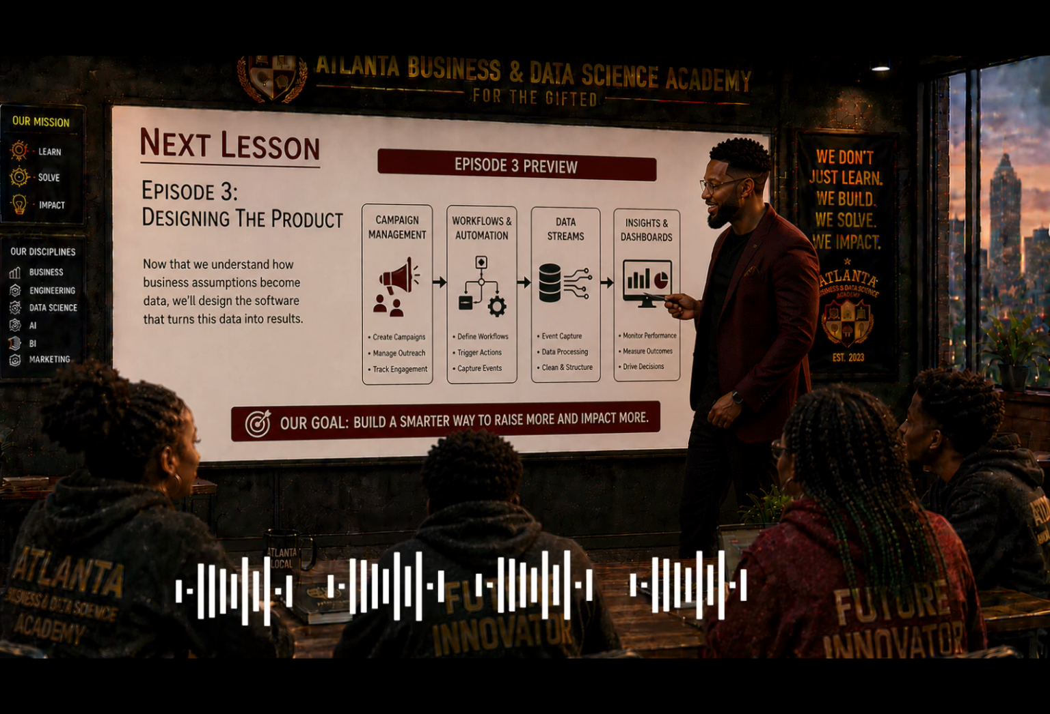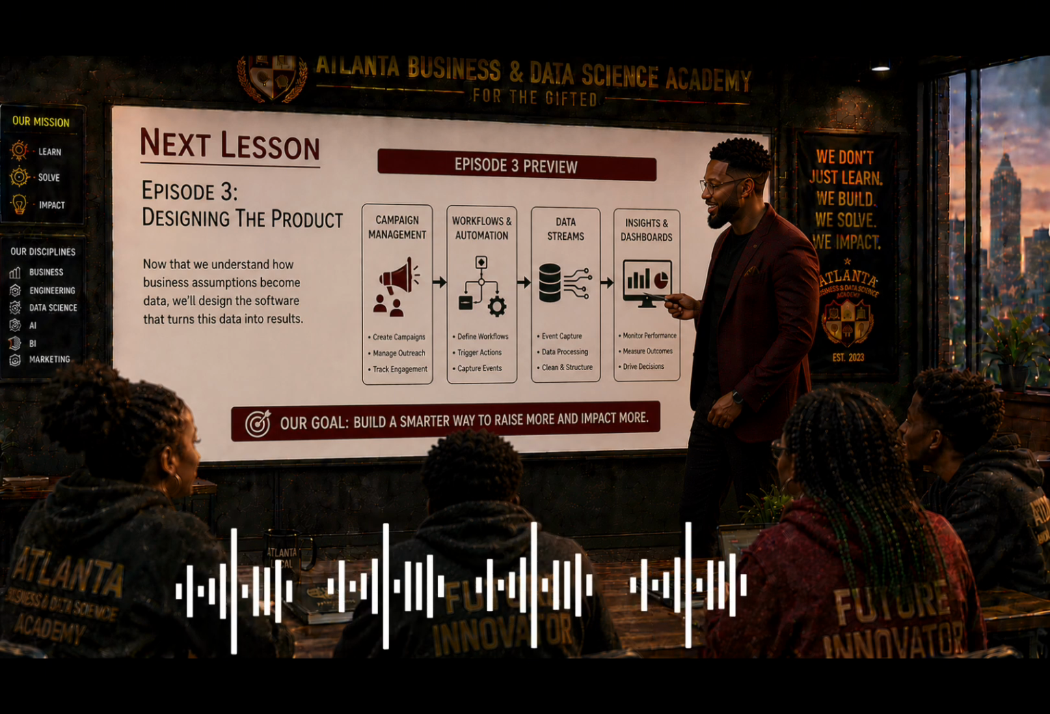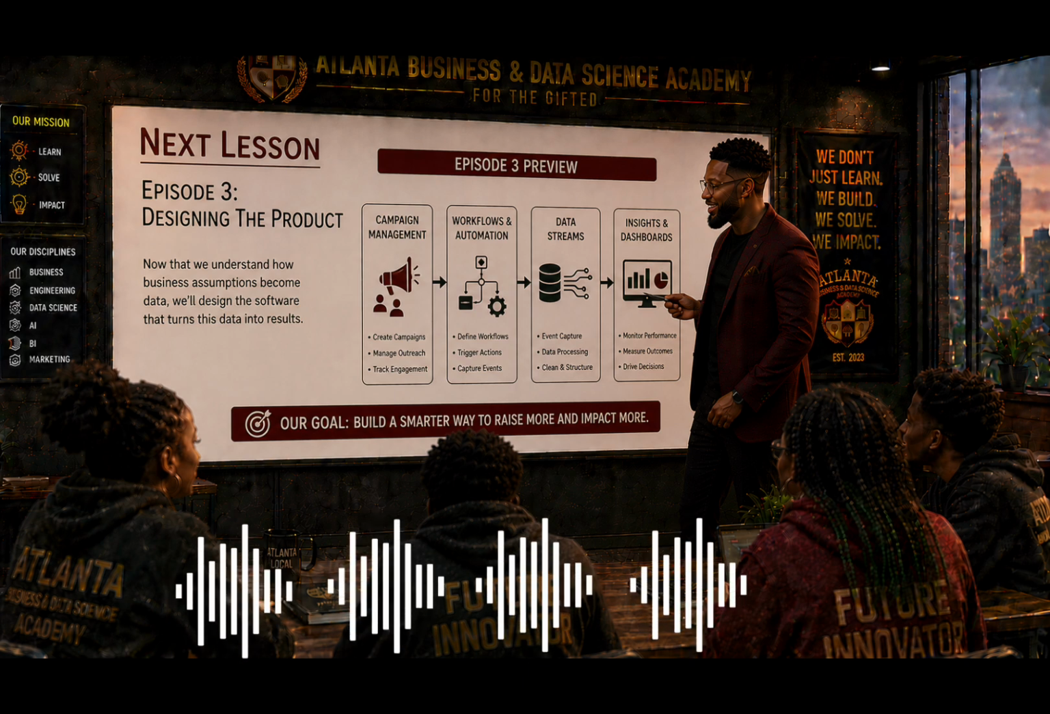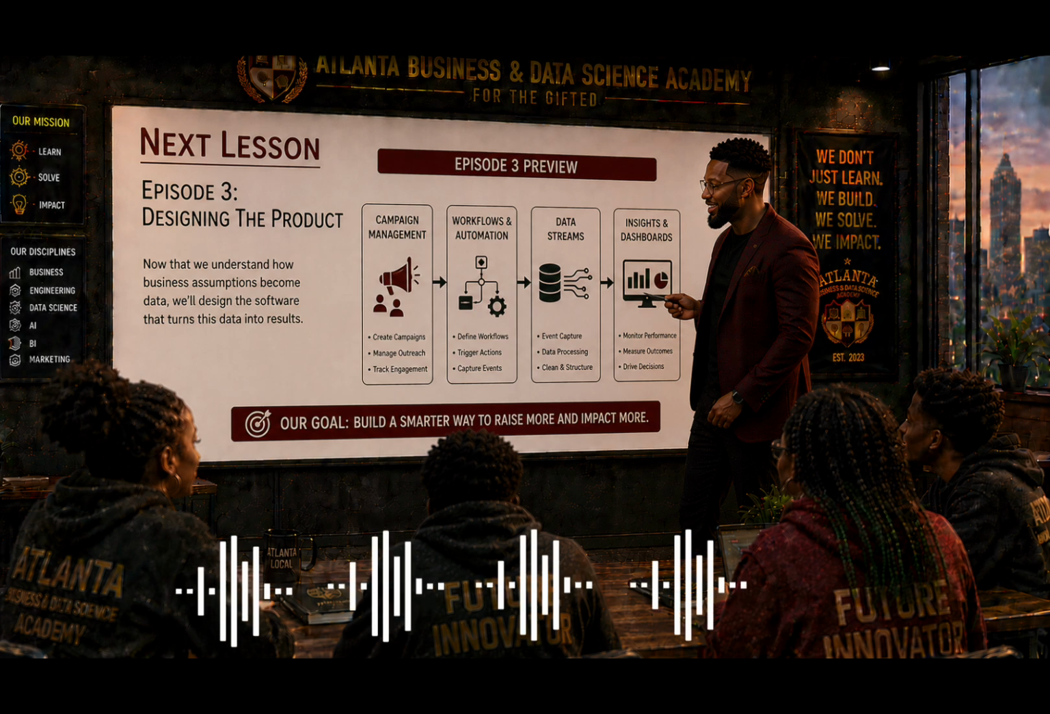Now that we understand what information needs to be collected, the next question becomes, how do we build software that automatically captures all of these events? In our next lesson, we'll begin designing the technology itself. We'll explore the product features needed to launch campaigns, track every interaction, and create the data streams that power our dashboards, automation, and AI. That's where our software engineering journey begins.